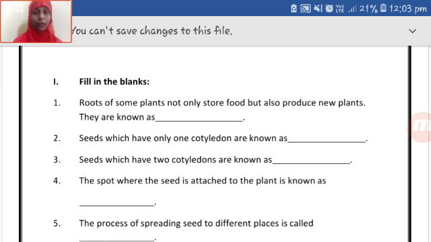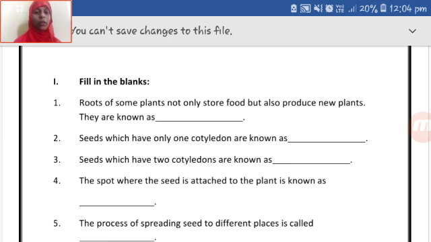Okay, I will give you the answers too. So the second question: leave a line, put a dash, leave a space for the answer, leave a line and copy the next question, that is, seeds which have only one cotyledon are known as dash. We discussed the two types of cotyledon in the previous videos. The two types were monocotyledons and dicotyledons. But here what is asked is the seeds which have only one cotyledon, they will be called monocotyledons.